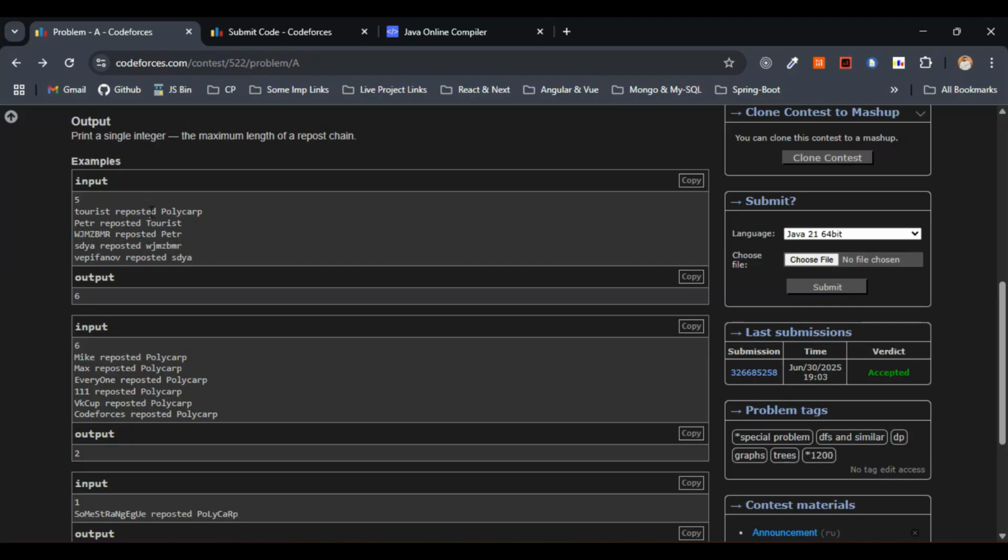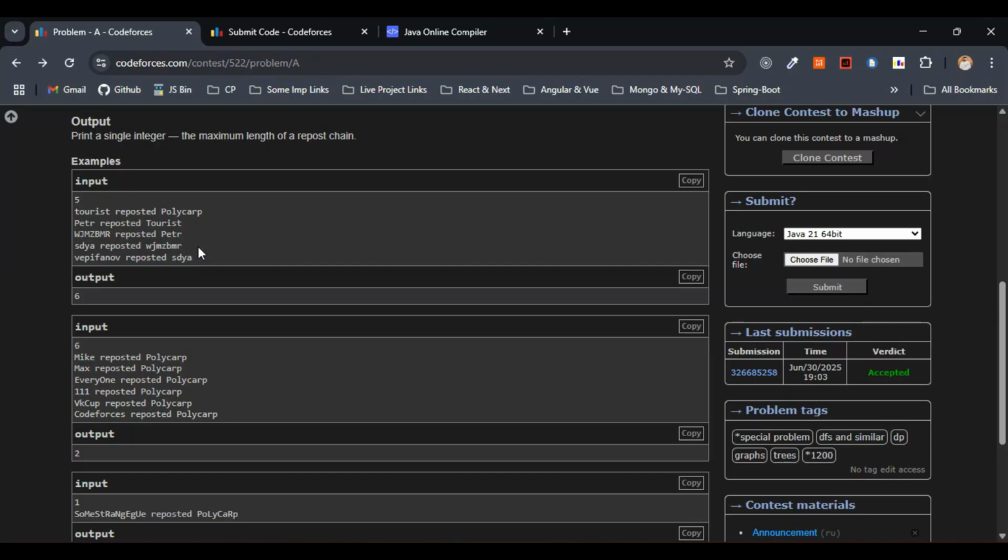That is the length of the longest repost chain. So we have to return the longest repost chain. In simple words, we have to calculate the maximum depth.